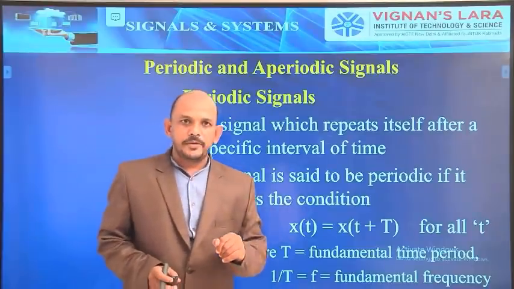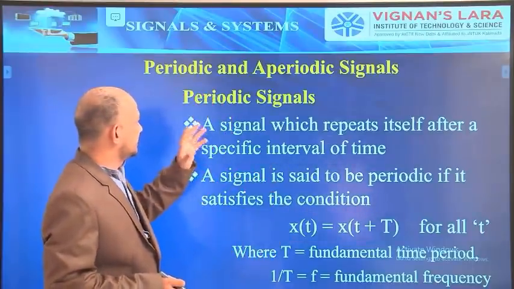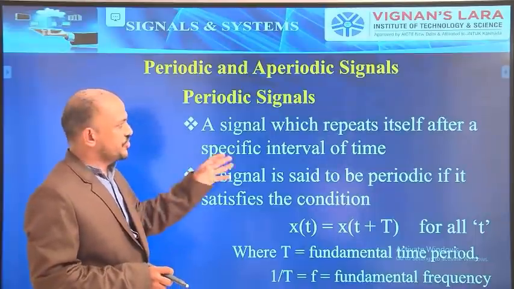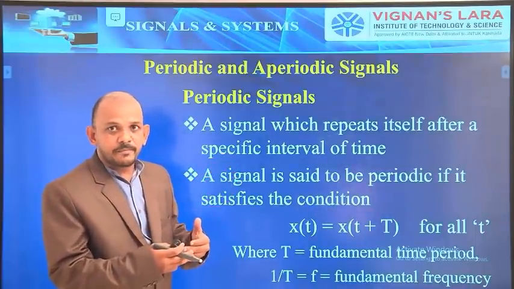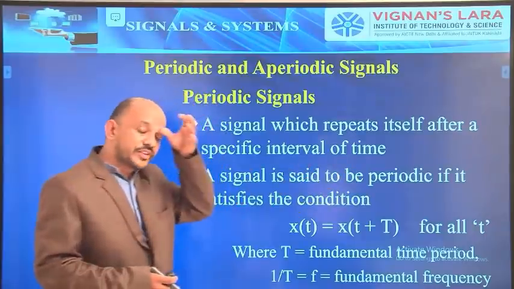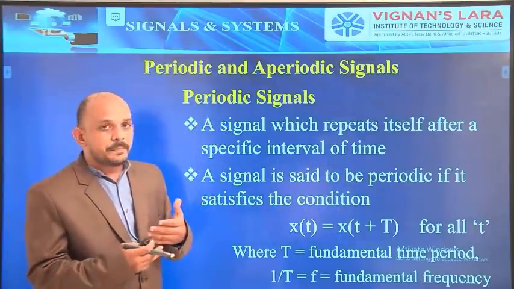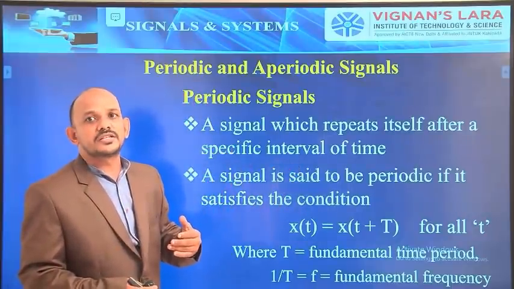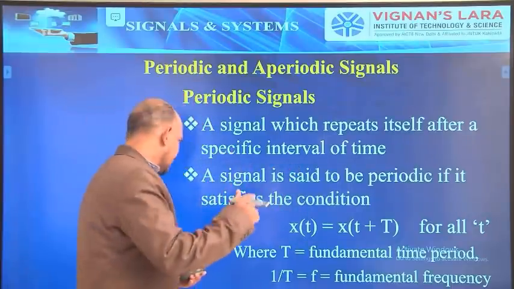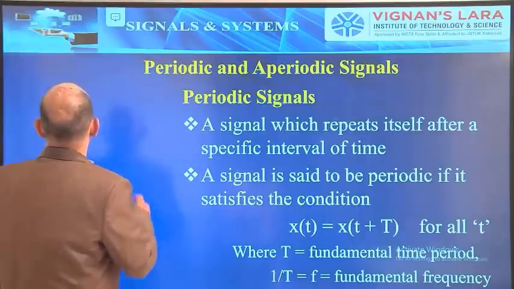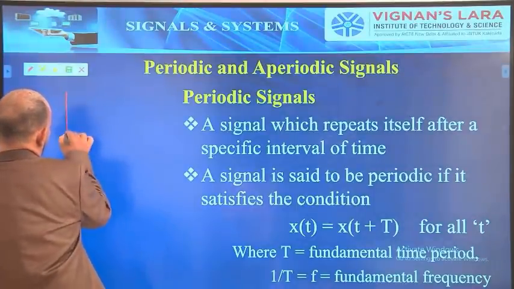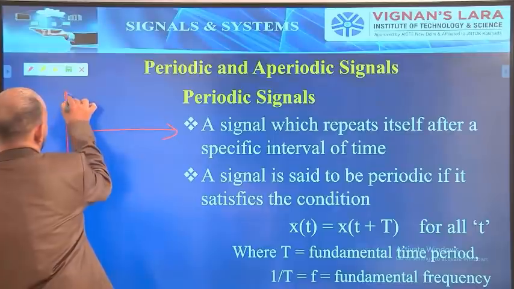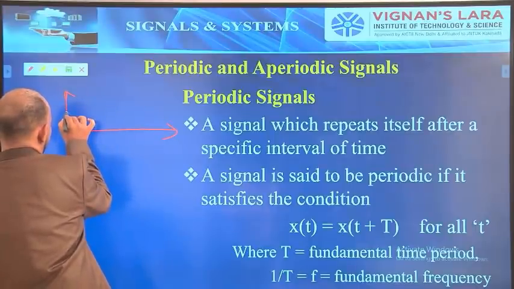Now, periodic signal. A periodic signal is a signal which repeats itself after a specific interval of time. So let's take a simple example signal. I am considering a signal like this.